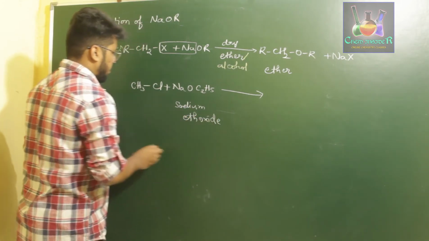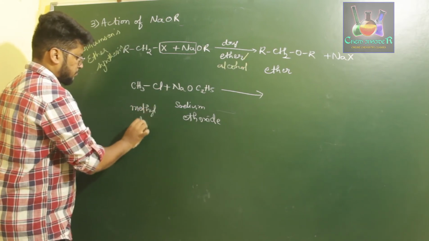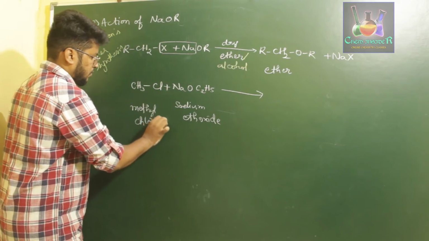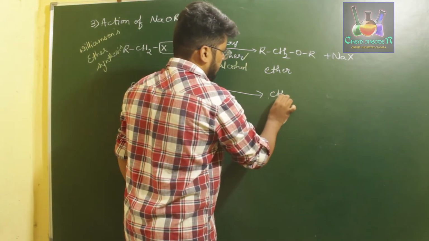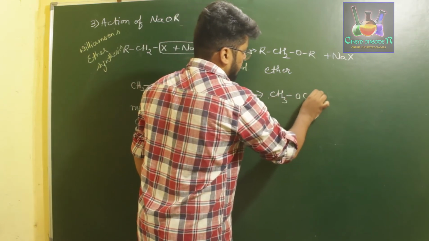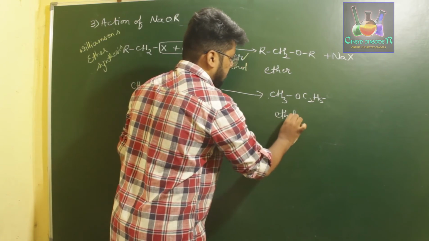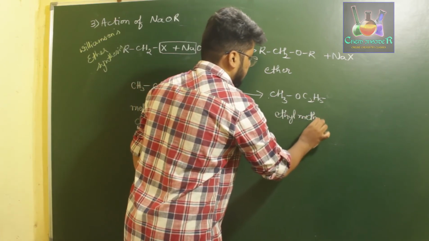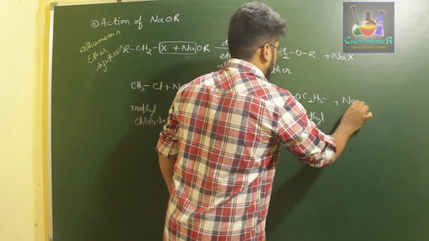When we treat sodium ethoxide with methyl chloride or chloromethane, we prepare CH3OC2H5. This is ethyl methyl ether along with NaCl.